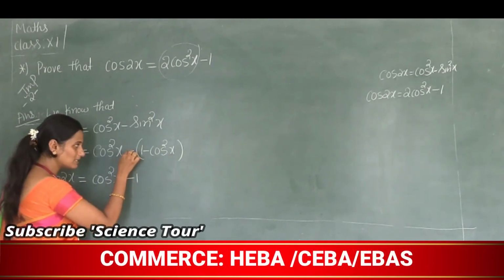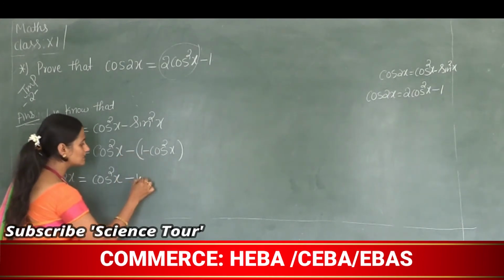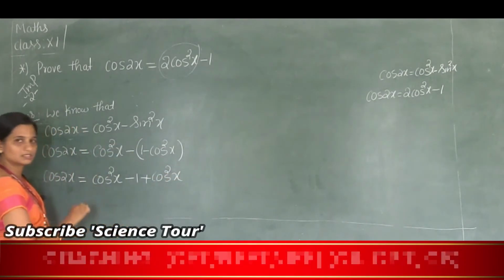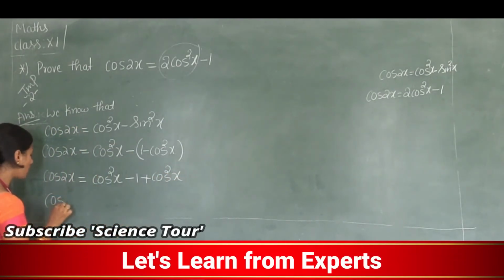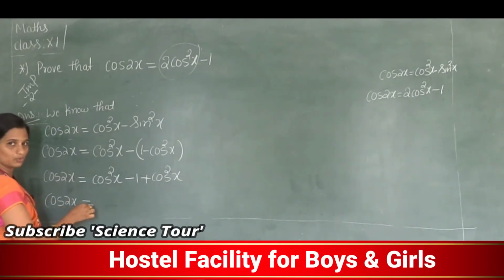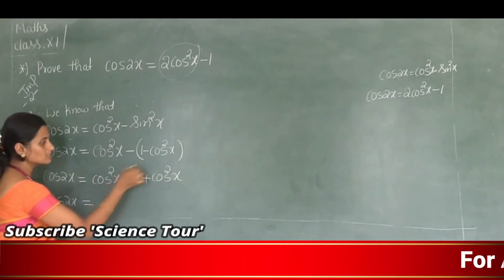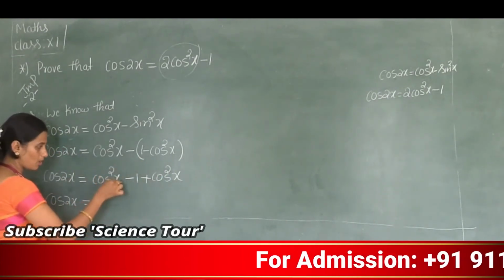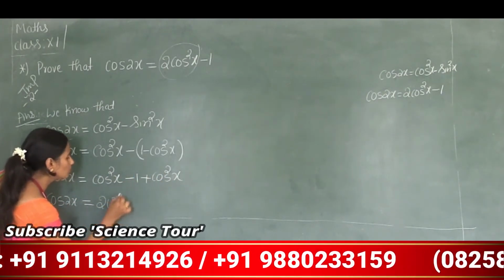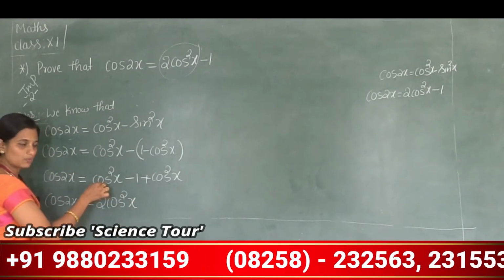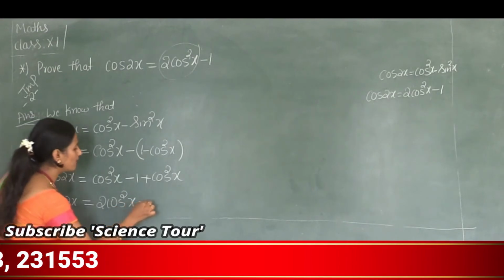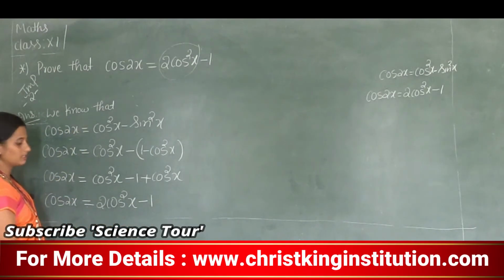Next, multiply this minus. Minus into minus is plus, it is cos square x. So cos 2x is equal to cos square x plus cos square x. How much is cos square x plus cos square x? It is 2 cos square x. So cos 2x is 2 cos square x minus 1.